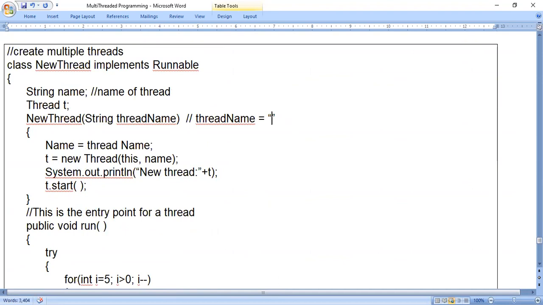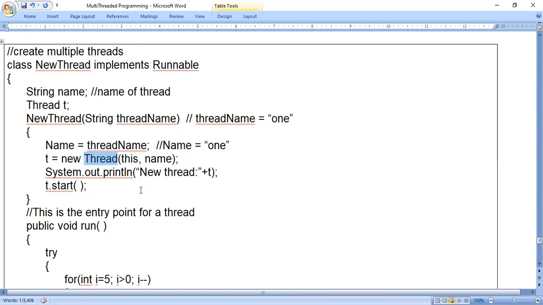Now we'll consider the first thread is created, and the thread name is 1. In the constructor, the parameter value thread name will be assigned to the name. So I can consider that name is equal to ONE, that means thread name is 1. And T is equal to new thread of this comma name.